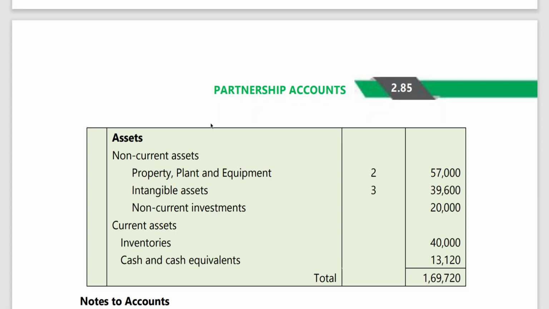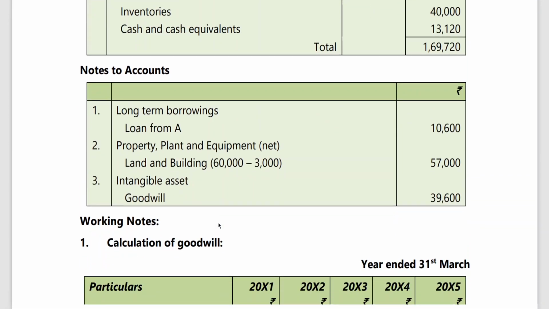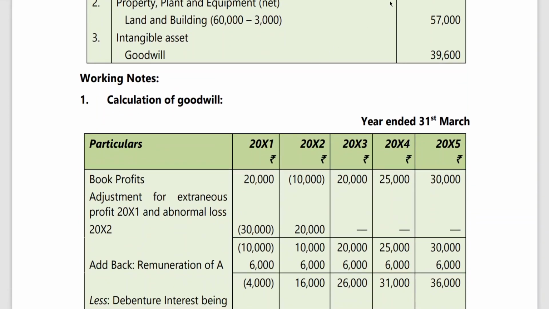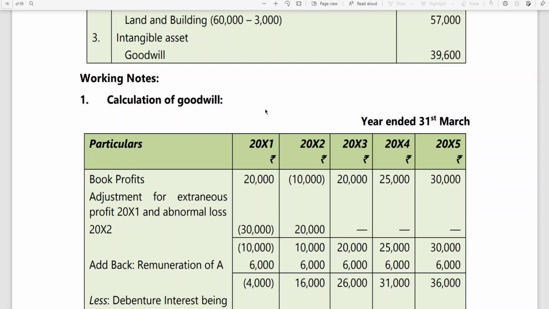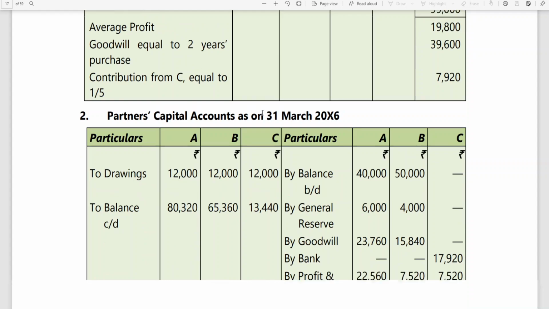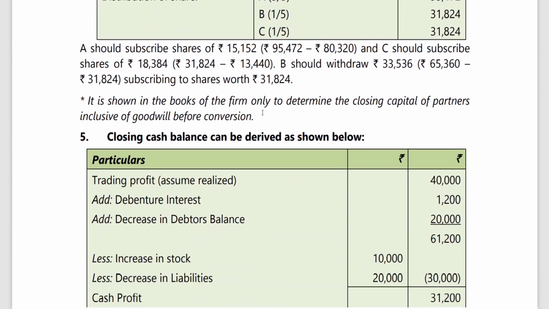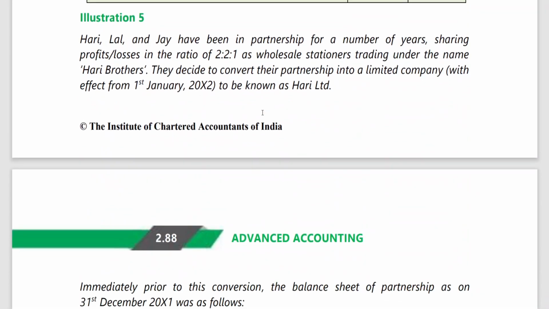One more model, I think there's a problem like retirement or a death or something like that. I'll be explaining. It's again a lengthy problem. That kind of model also you can expect in the examination, that I'll be taking up in the next class. Okay, we'll meet in the next class. But before that, let me tell you, so that you can come to the class prepared, I'll tell you the problem number. It'll be easy for you to catch it.